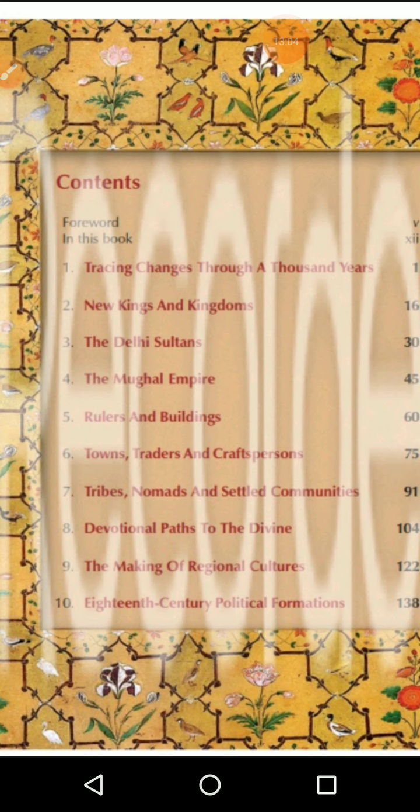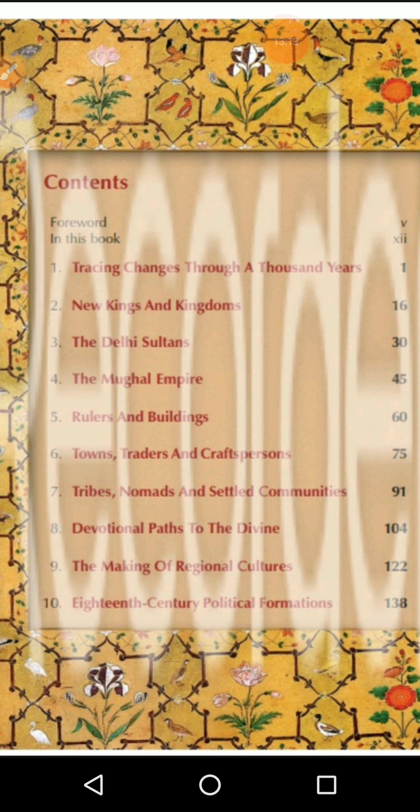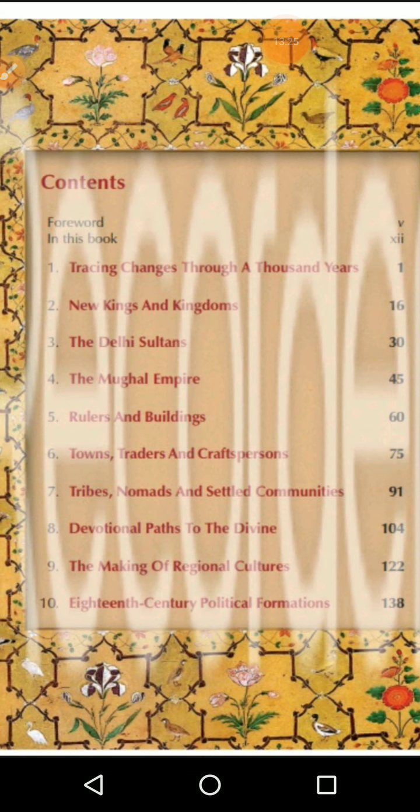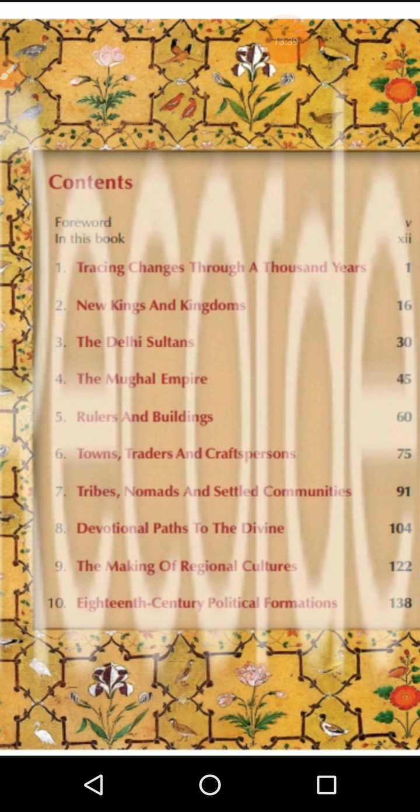Okay students, this is the content page of history that we studied in 7th standard, tracing changes through 1,000 years, what happened from the 8th century to the 18th century. So we are going to study from the 18th century to the 21st century in 8th standard. That is only about 500 years, whereas here we studied 1,000 years. Then in 6th standard we studied more than that, nearly 10,000 years. Then in the second lesson, the new kings and kingdoms, we discuss how the kingdoms developed here in India.